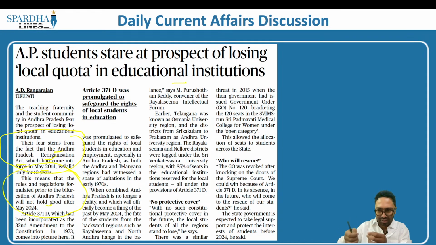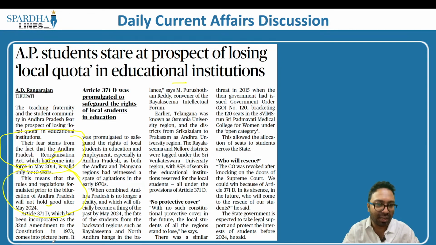All the important rules that have been in existence will come to an end in the year 2024, and now there is an apprehension that these rules which are present, which are providing certain privileges to the people in this part, may be taken off. So we have to wait and watch whether it will be taken off. But remember, 371D is basically about giving importance to the local cadre in terms of employment, in terms of educational opportunities, because they belong to that specific region.